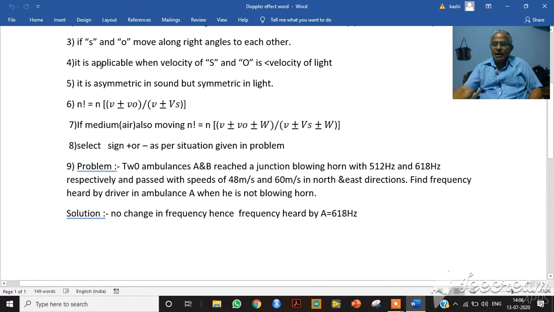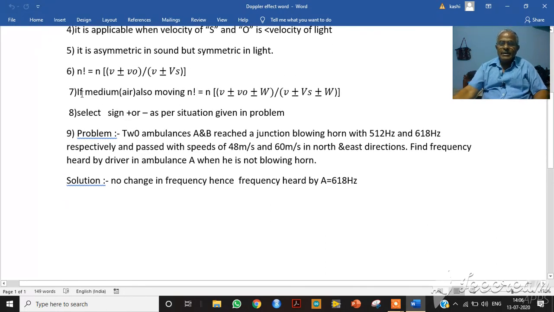We can write the equation for apparent frequency. Apparent frequency n dash is equal to n into (V plus or minus Vo) by (V plus or minus Vs). You have to know each and every term here. n dash is the apparent frequency, n is the actual frequency of the source, V is the velocity of sound, Vo is the velocity of the observer, here V is also the velocity of sound, Vs is the velocity of the source.